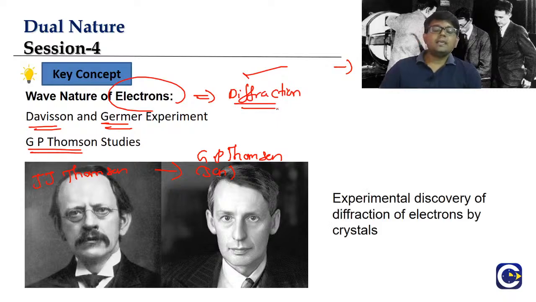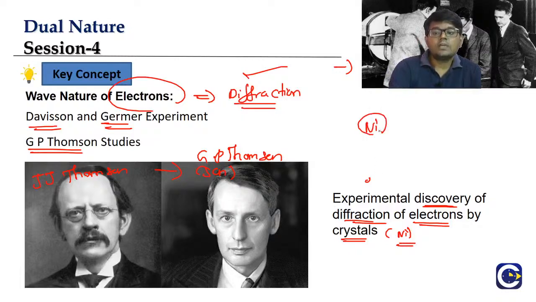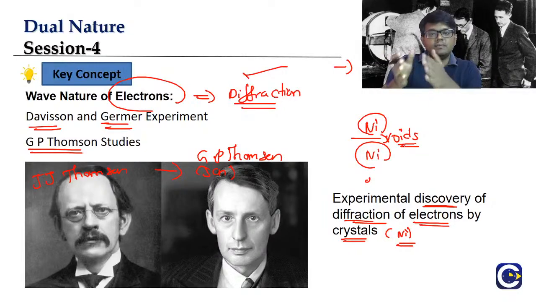So all these experimental observations led to the discovery of the diffraction phenomenon shown by electrons in crystals. Typically nickel crystals are used, where electrons will show diffraction as they go through the small gaps. In the solid state chapter of chemistry you might be studying that every metal crystal has some voids. Voids are basically interstitial sites, some gaps.